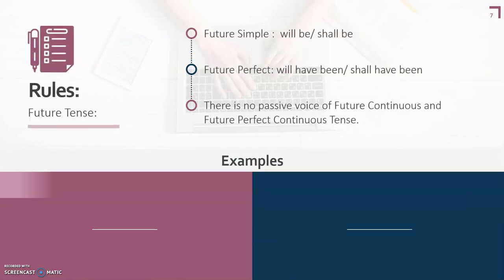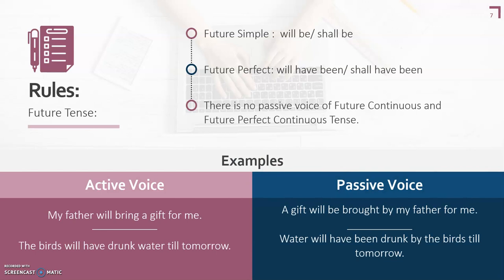Let's work with future tense. In future we have future simple, future continuous, future perfect. And there is no passive voice for future continuous and future perfect continuous. So we are only going to talk about two tenses, future simple and future perfect. For future simple, we use will be, shall be. For future perfect, we use will have been, shall have been.